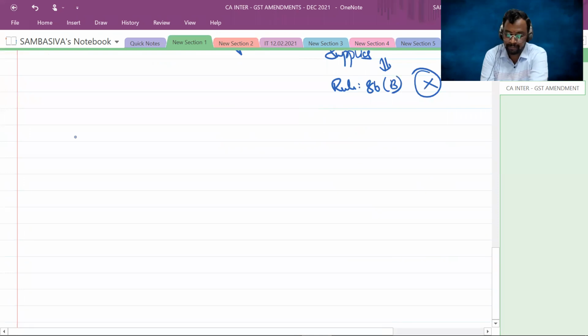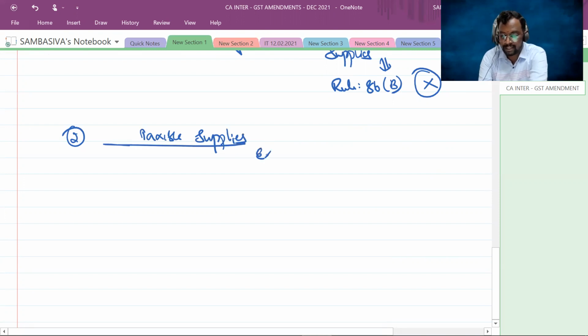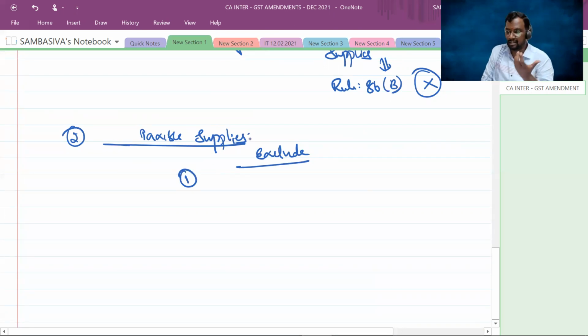Second important point. Sir, while calculating these taxable supplies, the ceiling limit of 50 lakhs rupees, we have to exclude certain things. So what are to be excluded? Number one, exempted supplies.